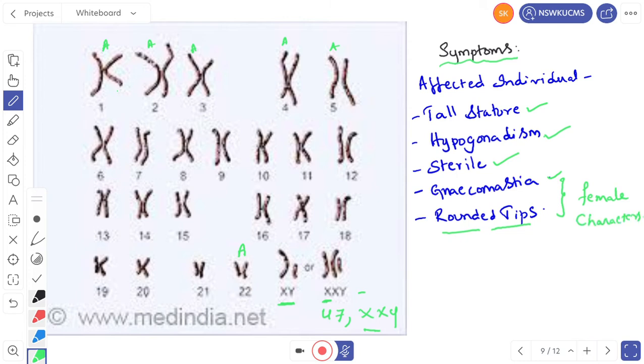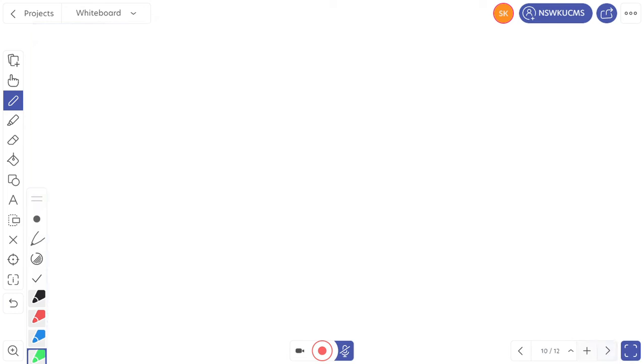That means the feminine characters are not suppressed, and we can see feminine characters in Klinefelter syndrome. These two female characters are secondary sexual characters in the female. Gynecomastia means development of breast. Rounded tips means the body contours will become round like that of a female. Right. We go for the next one.